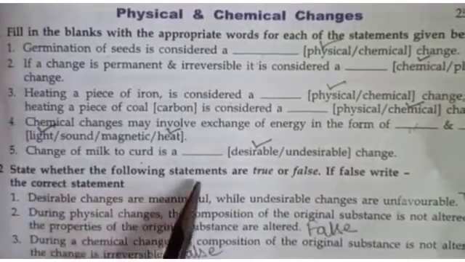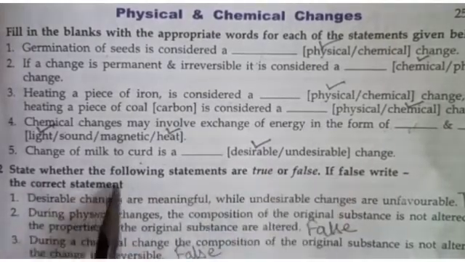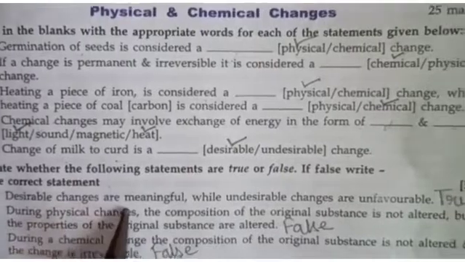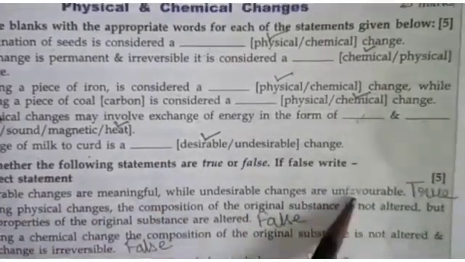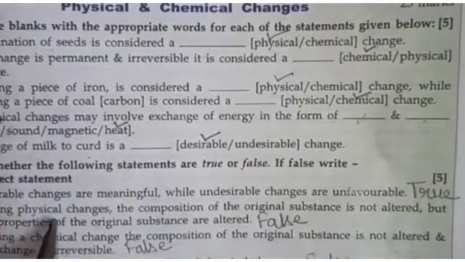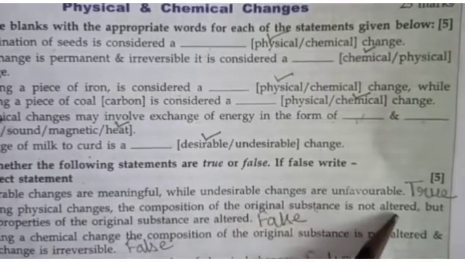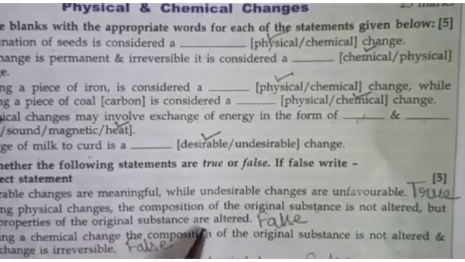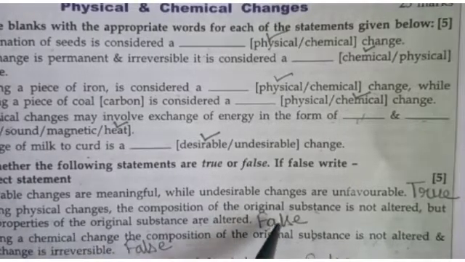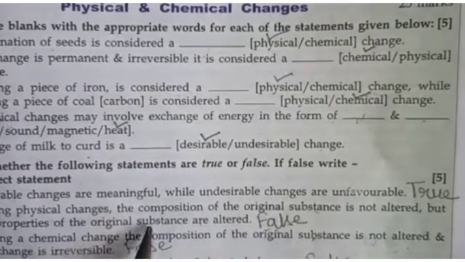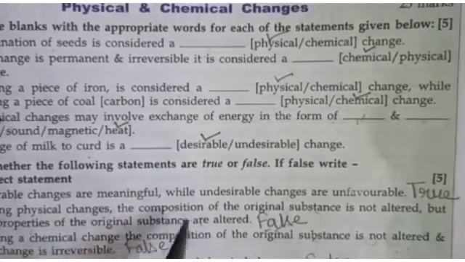Then comes question number 2. State whether the following statements are true or false, and you have to correct the false statement. Desirable changes are meaningful while undesirable changes are unfavorable. This is true. During physical changes, the composition of the original substance is not altered, but the properties of the original substance are altered. This is false. The statement is false because during a physical change, the composition and the properties of the original substance are not altered.